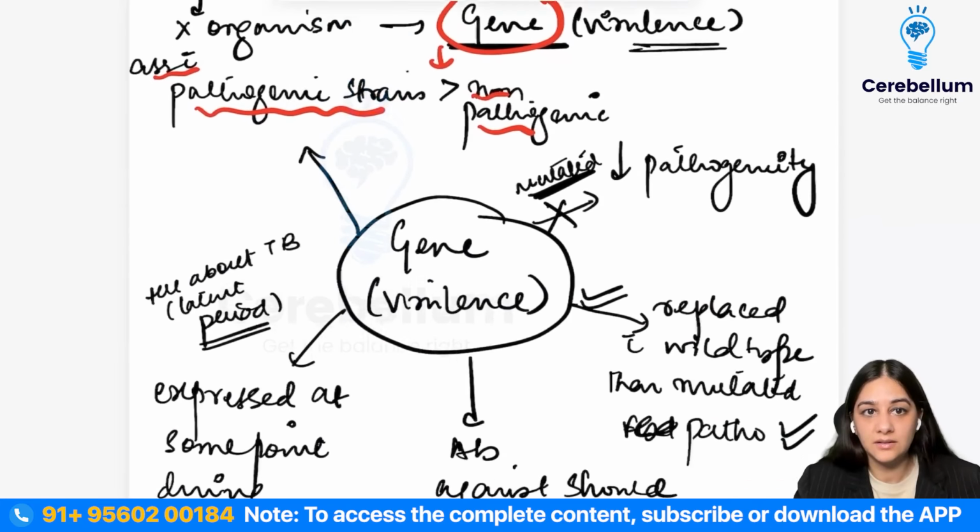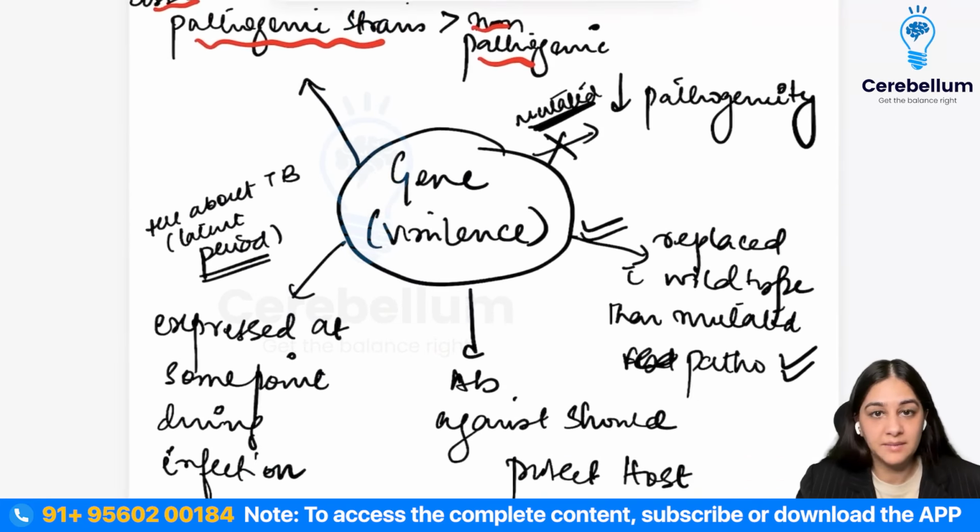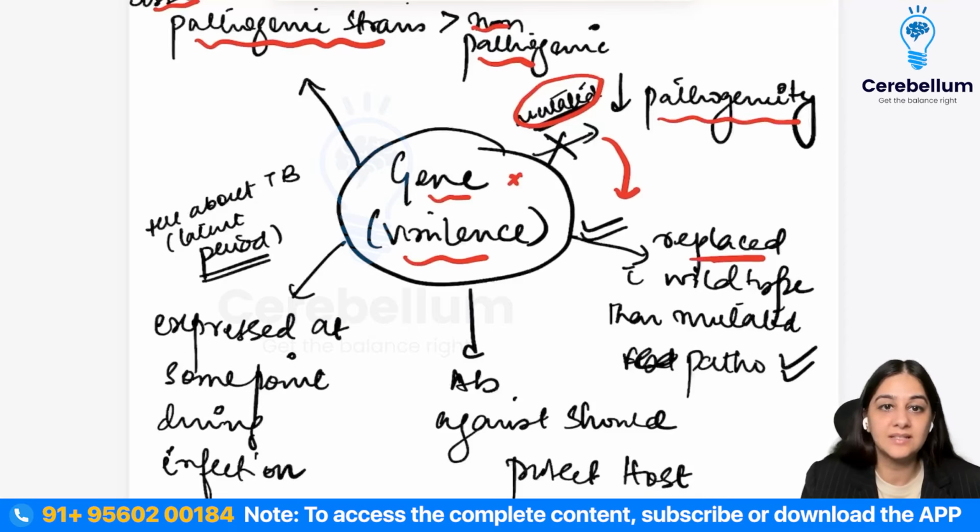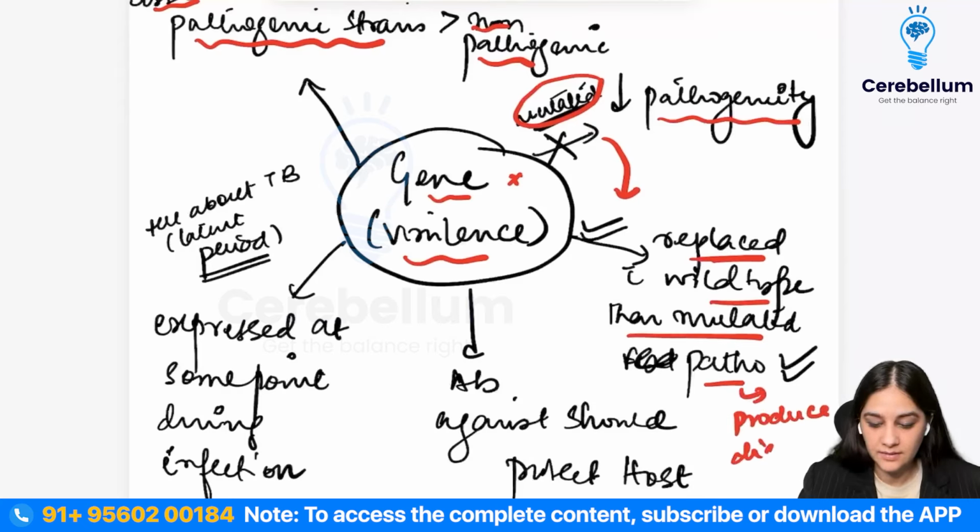So they did another experiment where they looked at the virulence gene. They said that if you mutate this gene, it is going to decrease the pathogenicity, that means it's going to decrease the disease production. Then they are saying that if you replace this mutated gene with the wild type, that means the type that is present most commonly, then it will again produce the disease. Then it will become pathogenic.